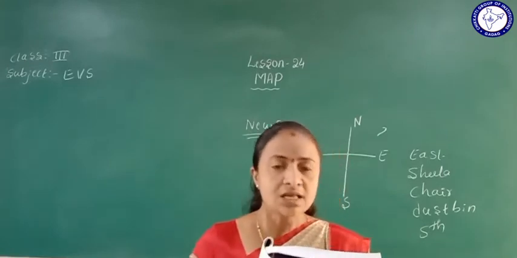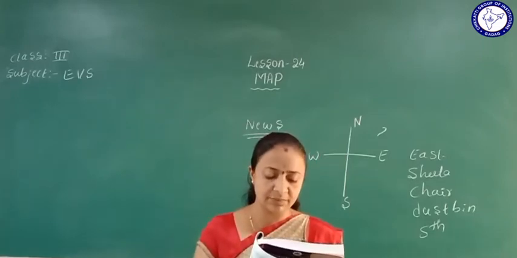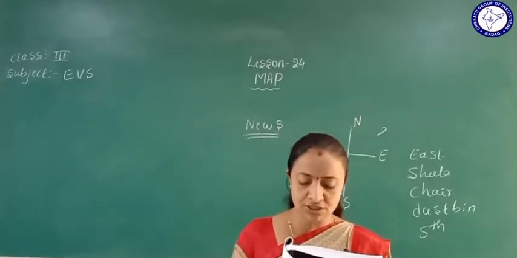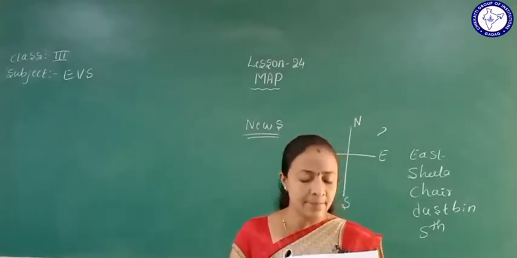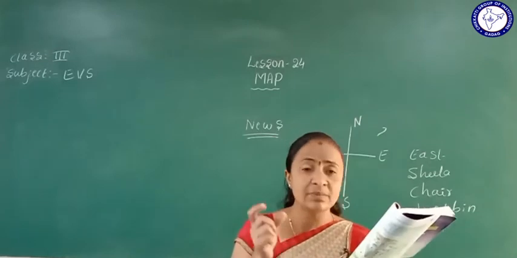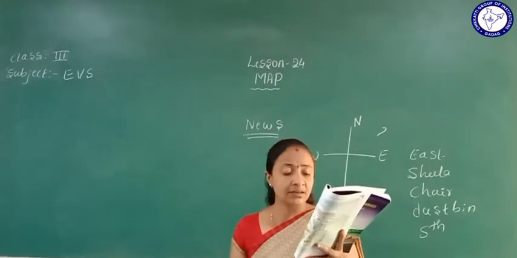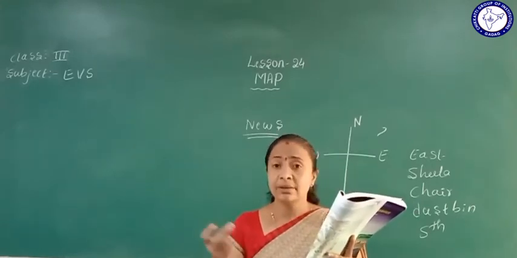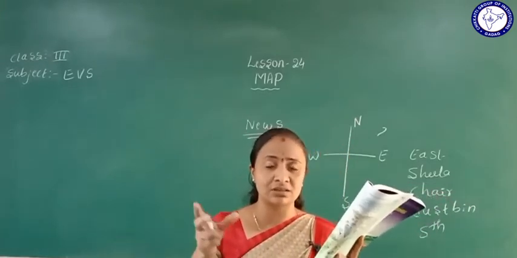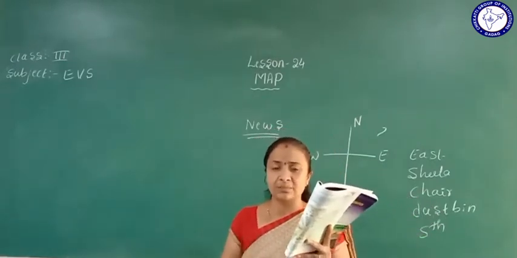Okay. See, a map is a small sketch of a place which gives the picture of the shape of the place, border, features like rivers, hills, roads and buildings. The position and distance between them is called a map. See, map means what? The position, the sketch of the place, can be mentioned in that sketch. Border also they can mention, then rivers, hills, roads, buildings, all can be mentioned. Also the distance between, how much distance is there from this place to that place.